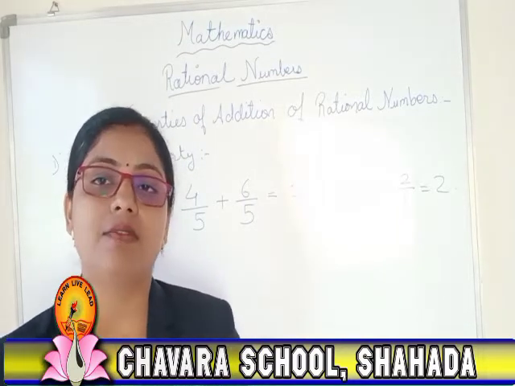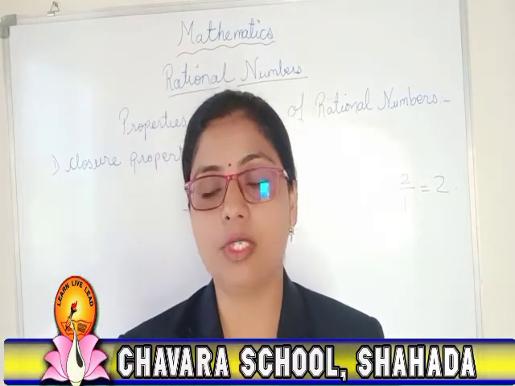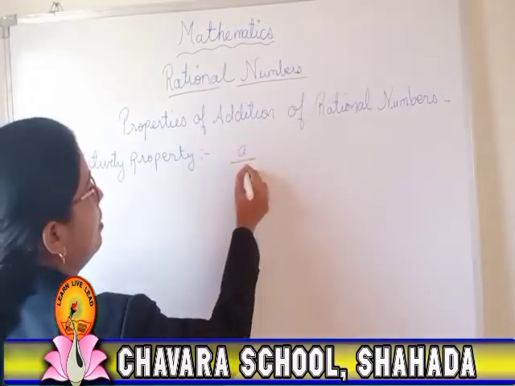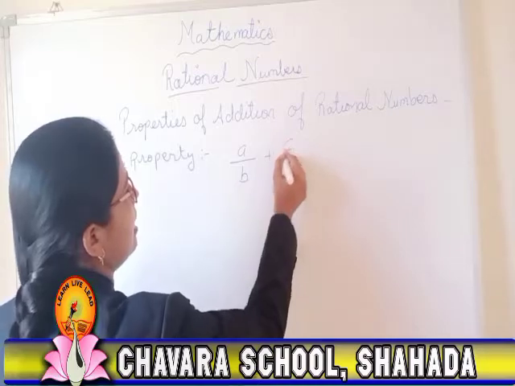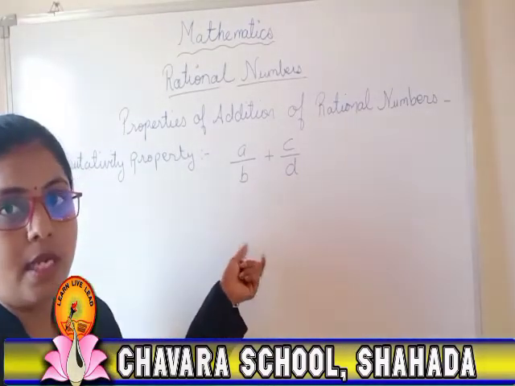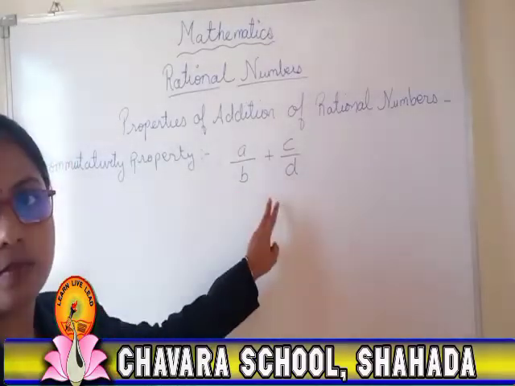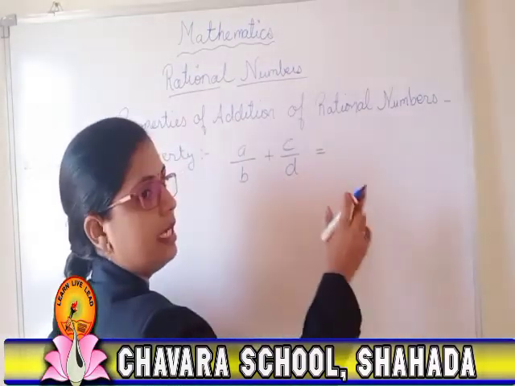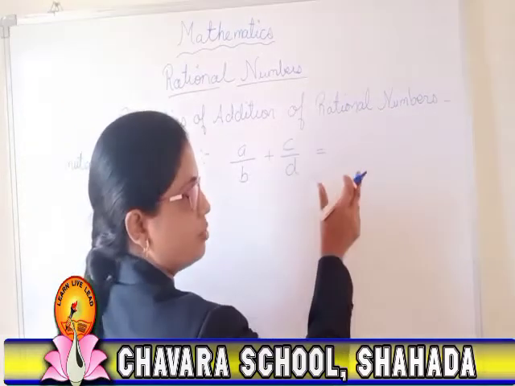Now the next we are going to see is the commutative property. When A upon B plus C upon D, whatever the answer will come, after interchanging both the terms we should get an equal answer.